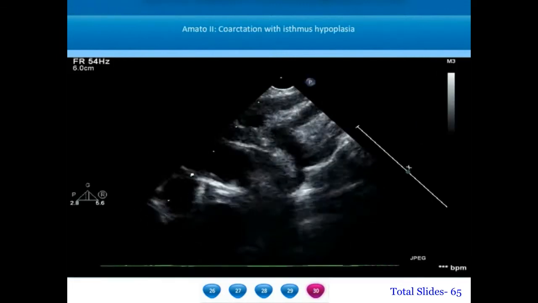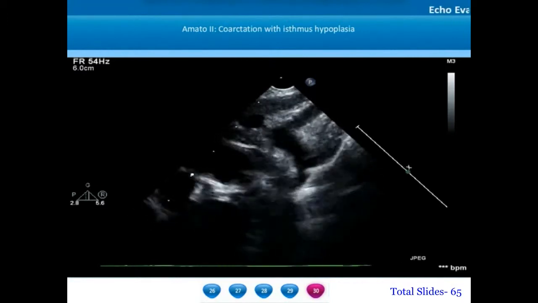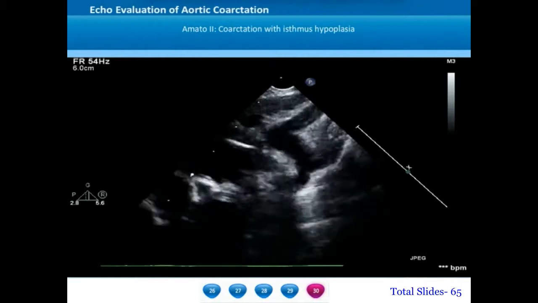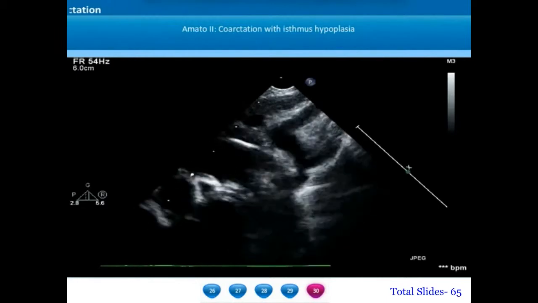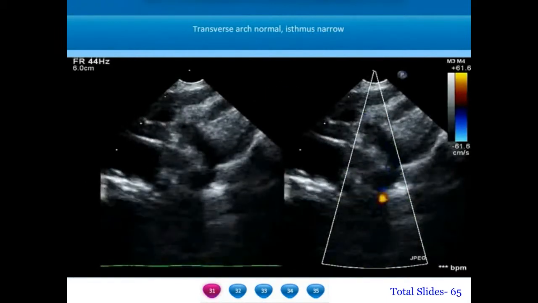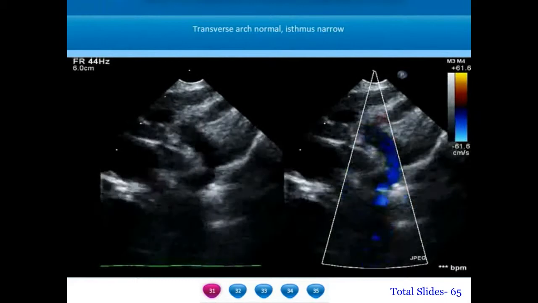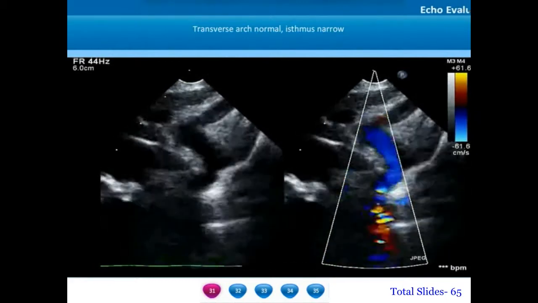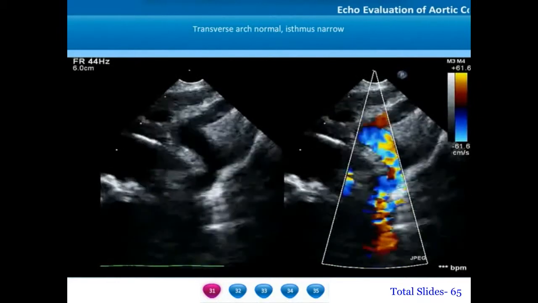Amato type 2 coarctations are those which are associated with hyperplasia of the isthmus. The portion of aorta beyond the left subclavian artery up to the coarctation, which is called the isthmus, is narrower than the aortic arch. We can notice that the transverse aortic arch is well formed. However, the isthmus measures only about half the diameter of the transverse aortic arch.